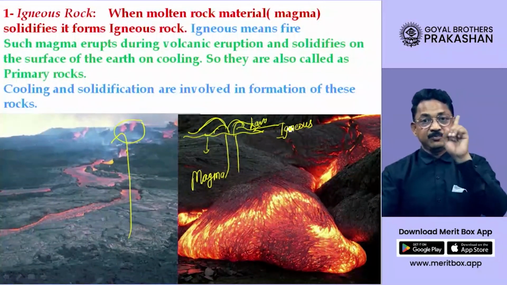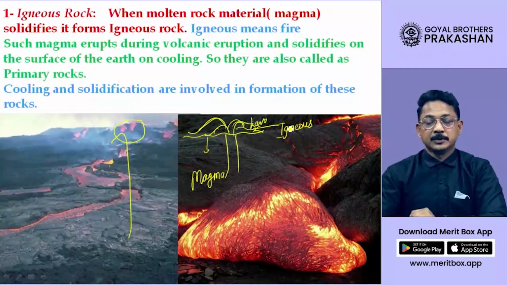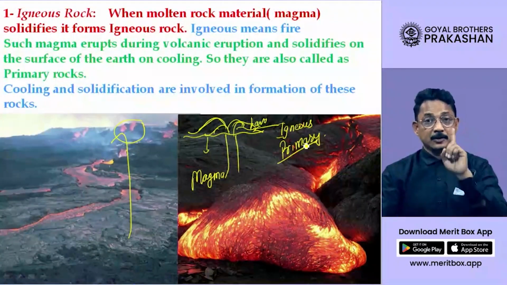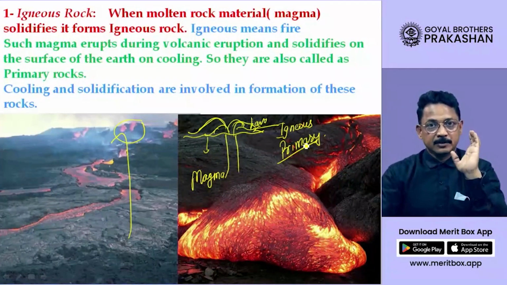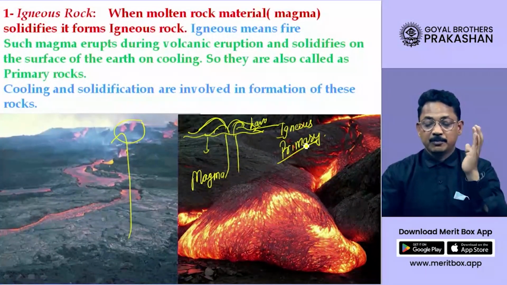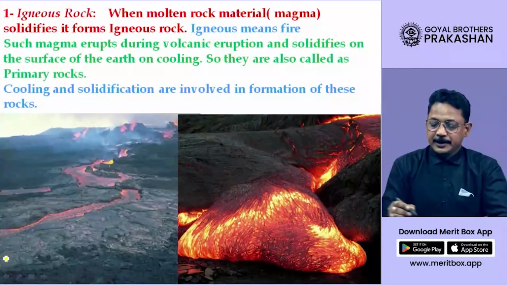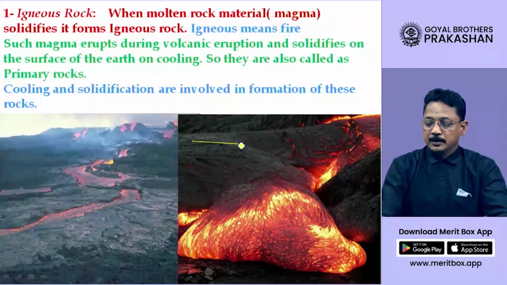Now this is the first rock that is formed. Therefore, we call it by the name primary rocks. These are the original ones. These are the first ones that are formed. Okay. Now the cooling of this lava, dear student, can occur. Now suppose this is the earth's surface.